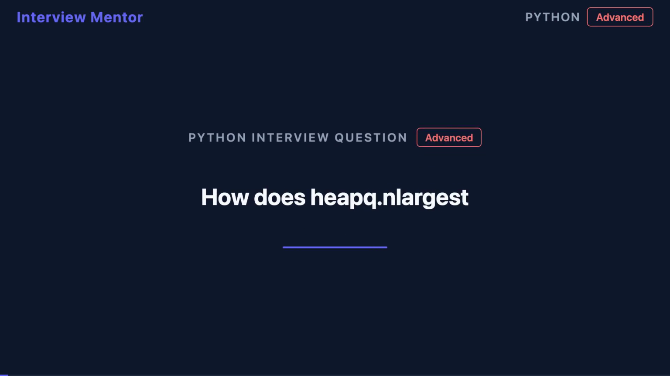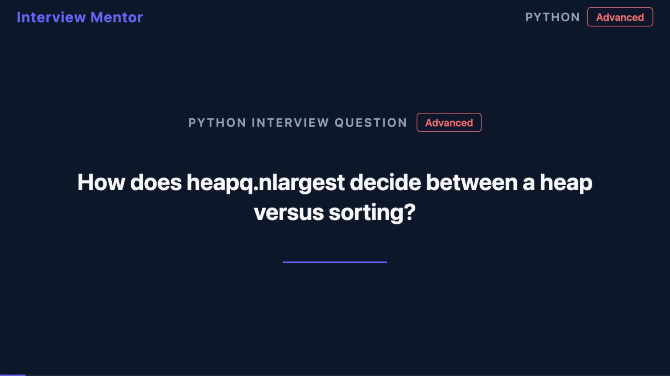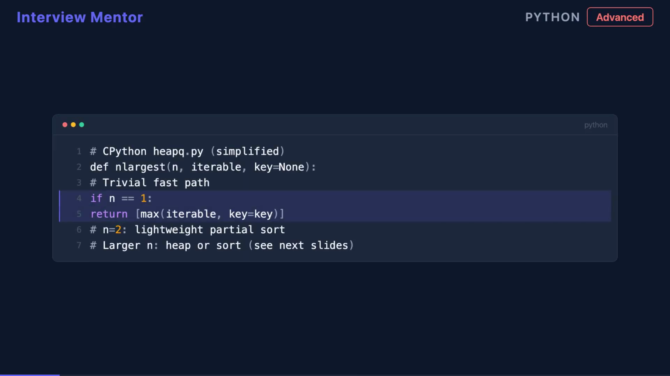Most engineers assume heapq.nlargest always uses a heap. Python's source code tells a different story. For n equals 1, nlargest simply calls max, no heap at all. For 2 or 3, it uses a similarly fast path. Heap overhead just isn't justified for tiny results.